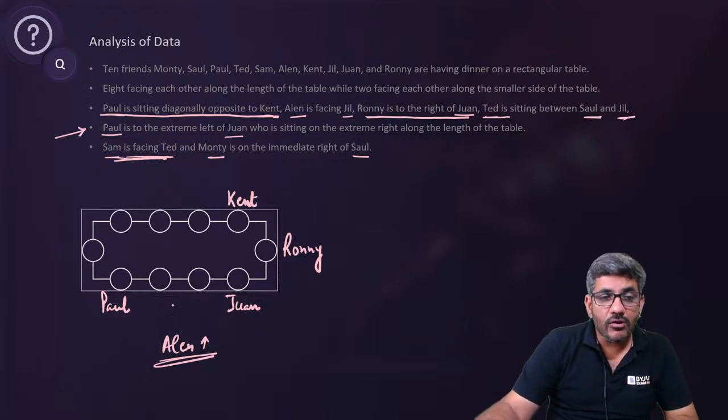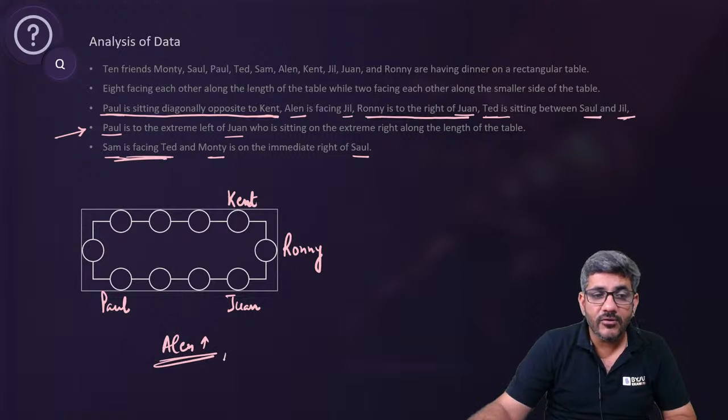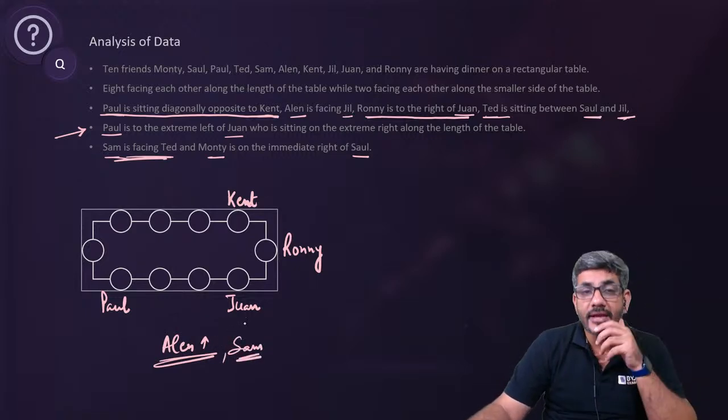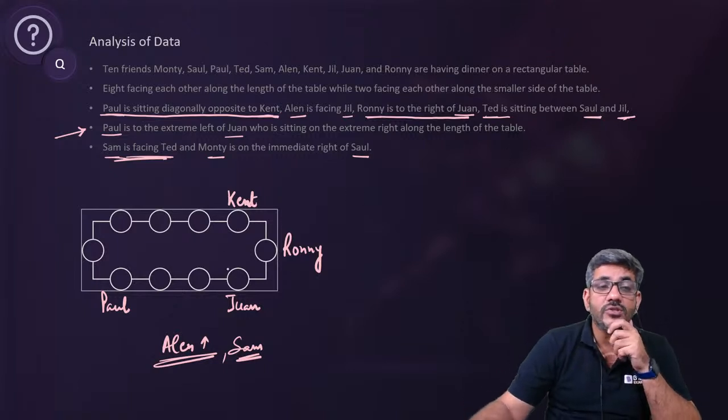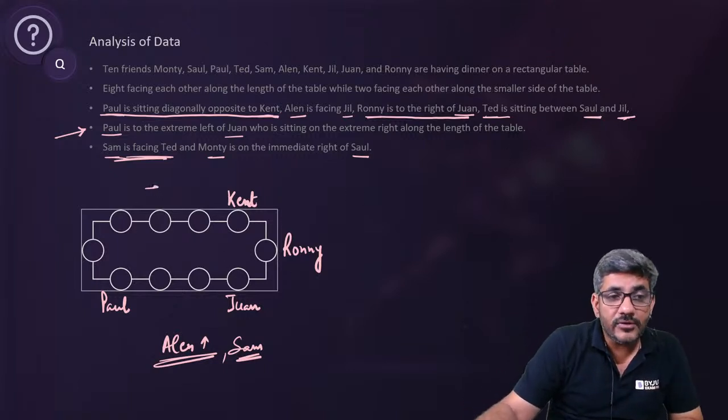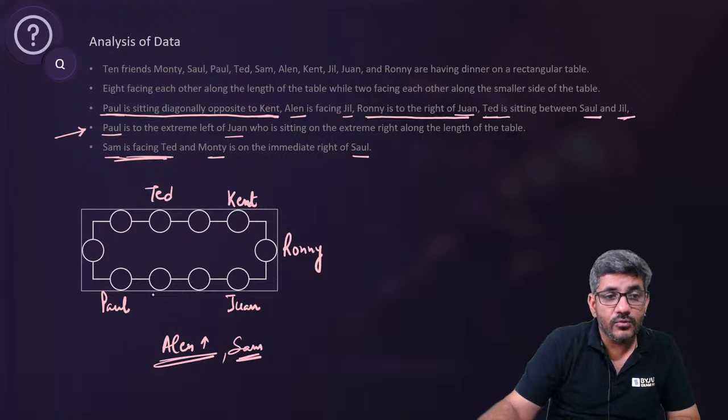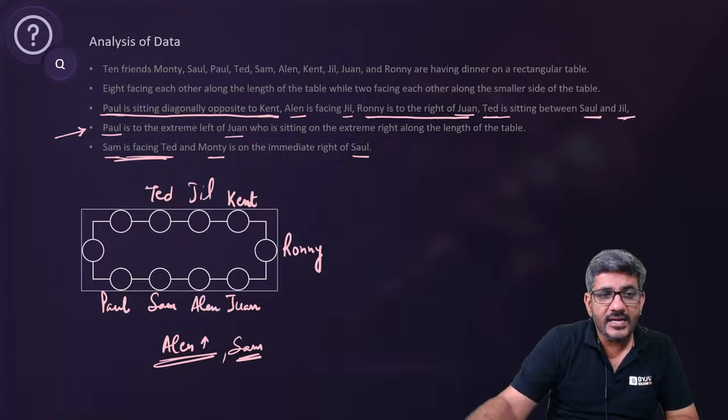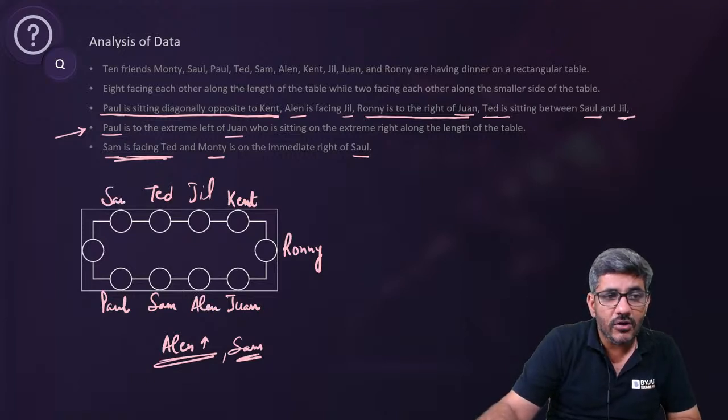If Sam is facing Ted, then where can he be? Can I say he can also be at one of these two positions only? Right? If Sam is facing Ted, he can also be here only. So Sam should also be here. So Ellen and Sam are here. Ted is sitting between Saul and Jill. Can I say the only possibility is when Ted is here, who is opposite Sam, Jill is here, who is opposite Ellen, and Ted is sitting between Saul and Jill, so Saul is here.